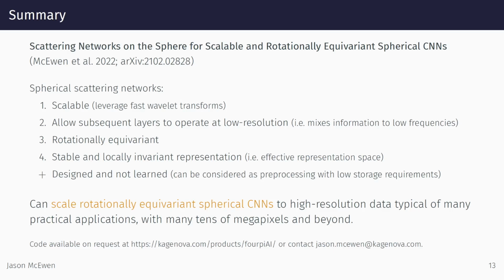To summarize, we have developed scattering networks on the sphere and advocated their use as an initial layer in hybrid spherical CNN architectures. Such an approach is scalable, allowing subsequent layers to operate at low resolution, is rotationally equivariant, provides an effective representational space due to its stability and invariance properties, and can also simply be considered as a pre-processing stage. This allows us to scale rotationally equivariant spherical CNNs to high-resolution data typical of many practical applications, such as in cosmology, virtual reality, and beyond.